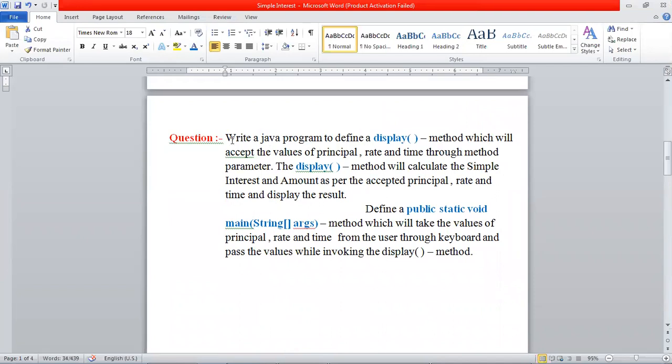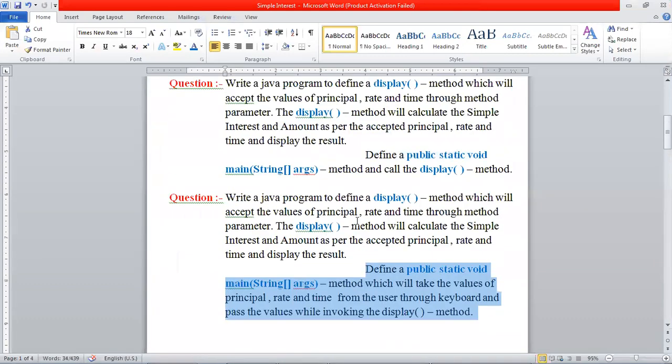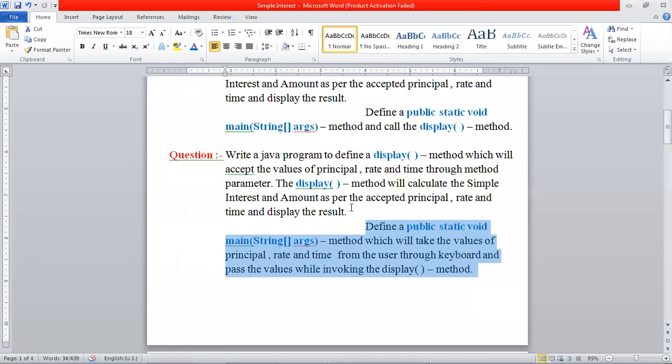Here, what is the demand? Write a Java program to define a display method, which will accept the values of principal, rate, and time through method parameters. We have already done it. The display method will calculate the simple interest and amount as per the accepted principal. Done. So this question was completed.